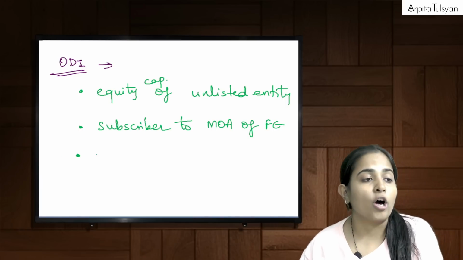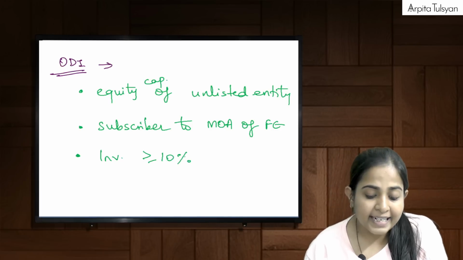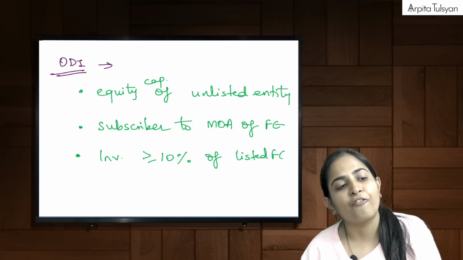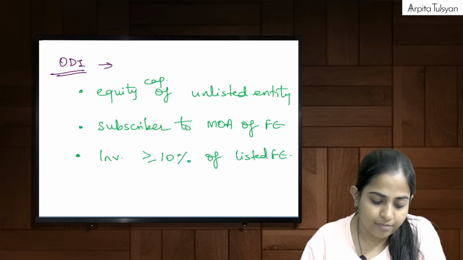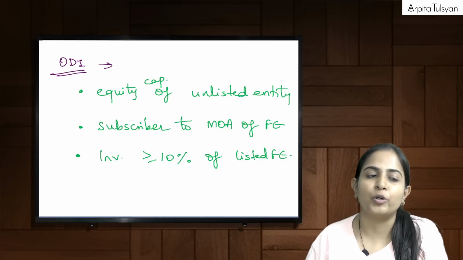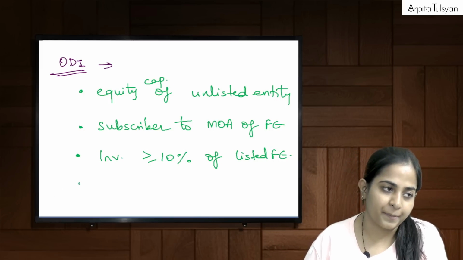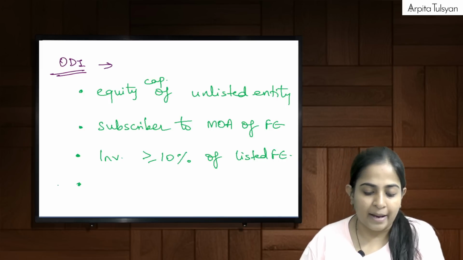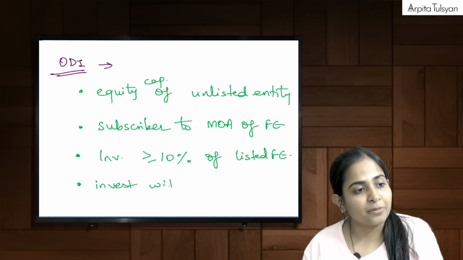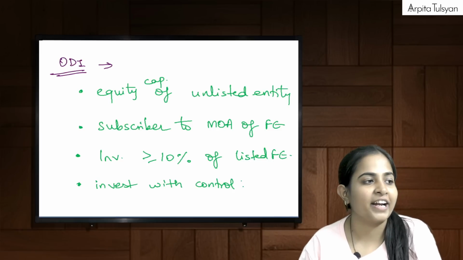Or, for example, investment of more than or equal to 10% of the paid up share capital of a listed foreign entity. Or, for example, investment with control. Remember the term control, where we had divided it into 3 points?